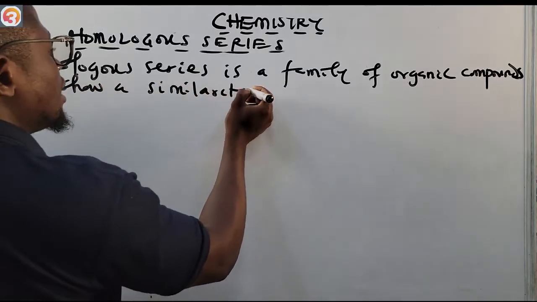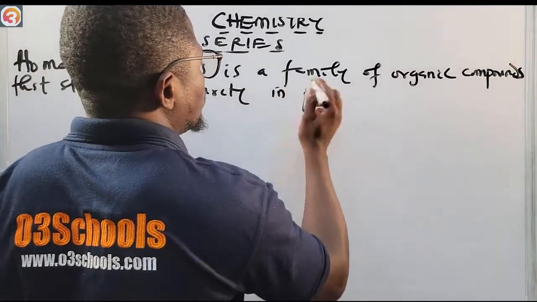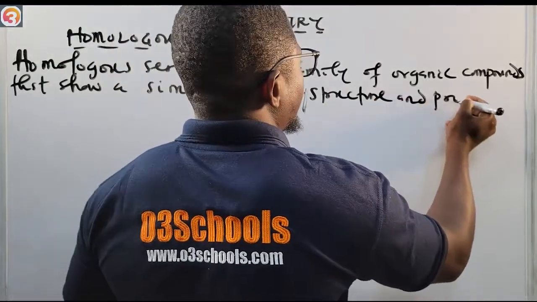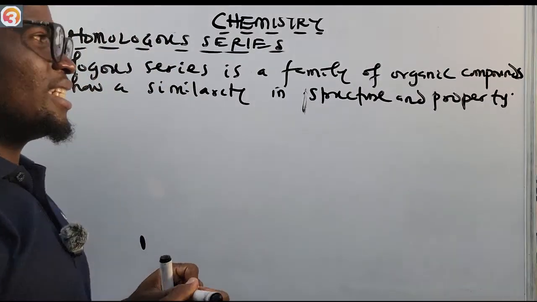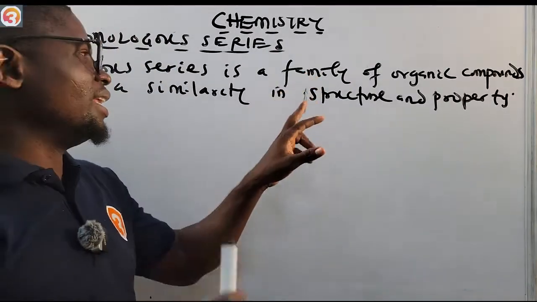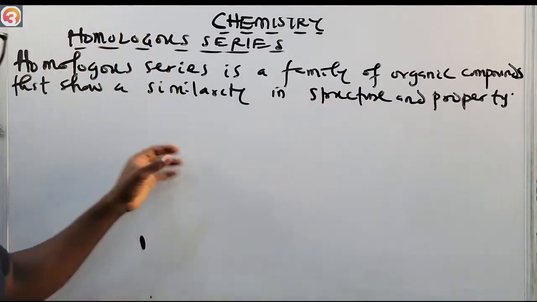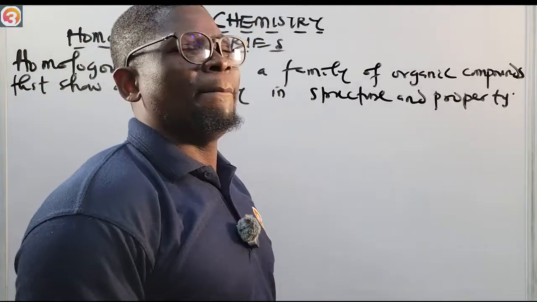Just like you look like your parent, that show a similarity in structure and property. All right, so that is what homologous series is. It's a family. It's an umbrella. It's a family of organic compounds that shows a similarity in structure and property.